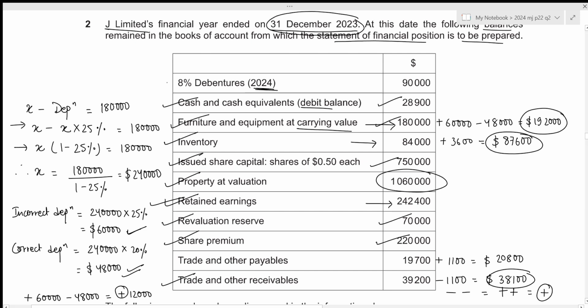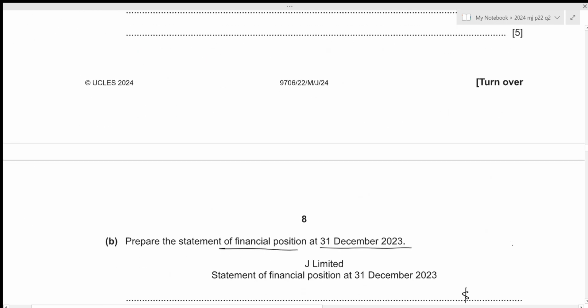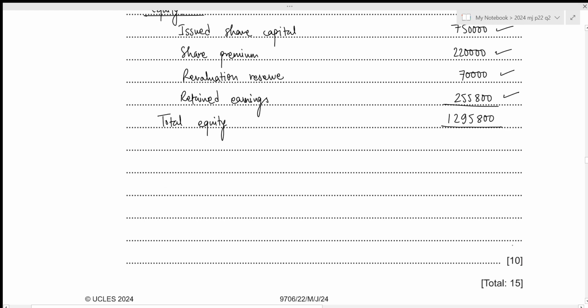So as part of our current liabilities, we need to record 8% debenture with the value of 90,000, and we need to record the trade and other payables with the corrected value of 20,800. Let's write it down. So we have the current liabilities. We first have our 8% debenture with the value 90,000.